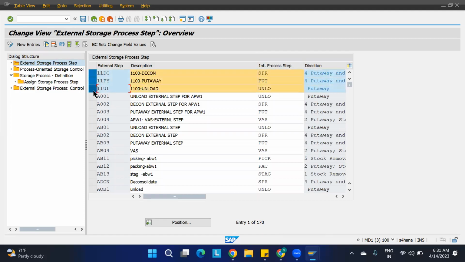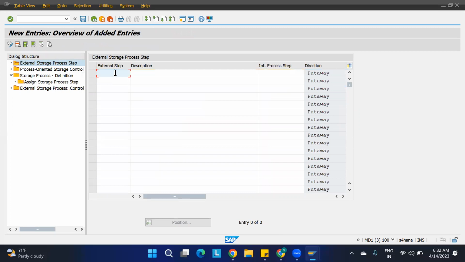What we have mentioned is first unloading will happen. After that, deconsolidation will happen. Then the put away is happening. But we need to define our next external step also, that is VAS, value added service. I'll say new entries. External step is 11 VAS. Let us give something like this. And here 1100 VAS, and view.